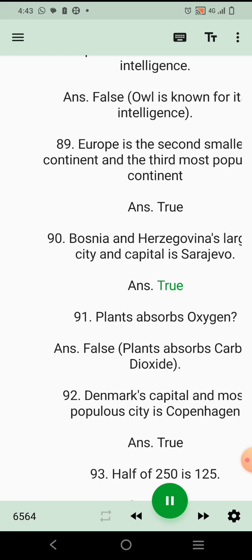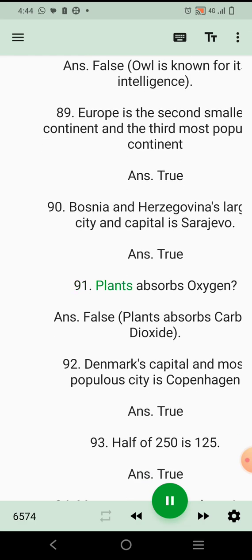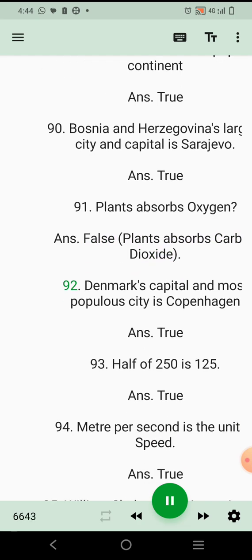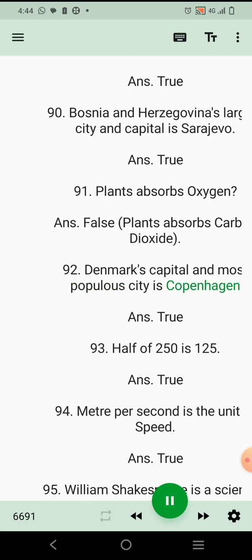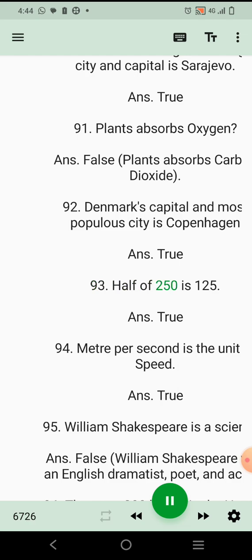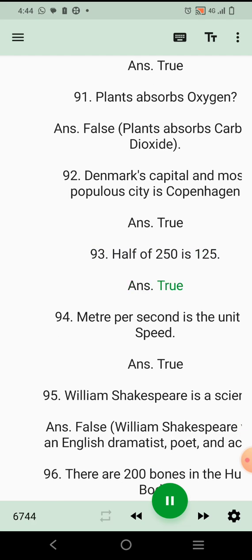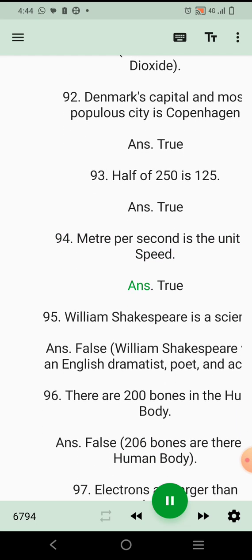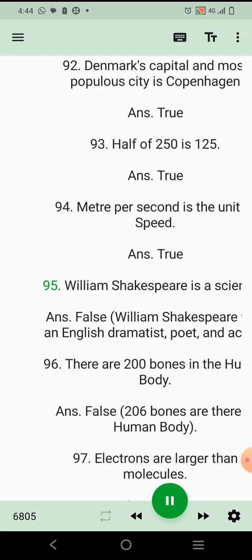91. Plants absorb oxygen. Ans. False. Plants absorb carbon dioxide. 92. Denmark's capital and most populous city is Copenhagen. Ans. True. 93. Half of 250 is 125. Ans. True. 94. Meter is the unit of speed. Ans. True. 95. William Shakespeare is a scientist.